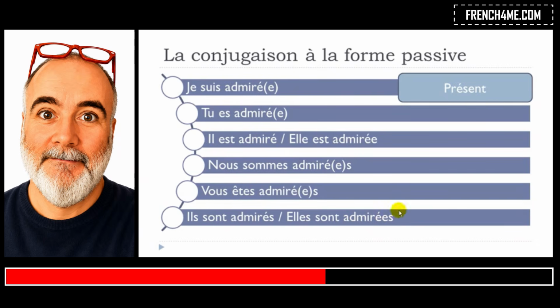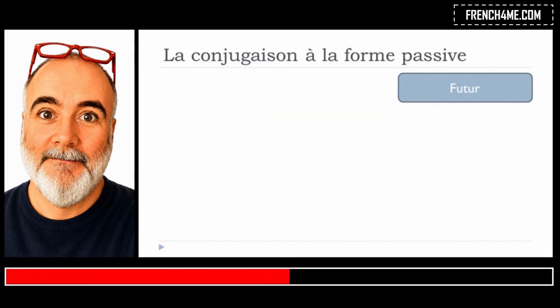But then keep in mind that because we construct with être here, then we should put the feminine here if the subject is feminine, the plural here if the subject is masculine plural, and then the feminine plural here if the subject is feminine plural, okay? So it will be the same for all the tenses, okay? So I won't repeat that after, okay? And then keep in mind that être, so the verb, will be the only thing that will change in these structures, all right? So let's see now le futur.